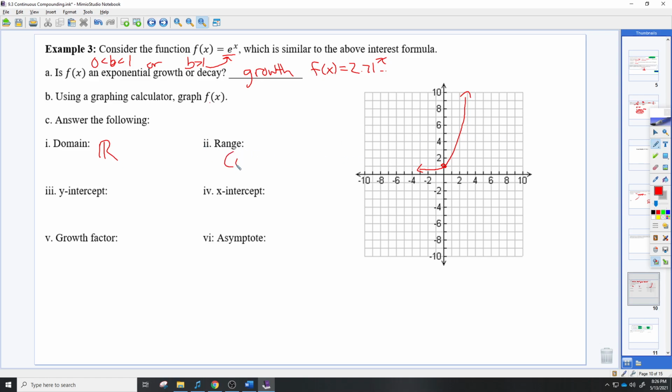Range, it doesn't touch 0, so it's 0 to infinity. The y-intercept, that also has not changed. The number out front here, if you don't see it, is 1, so it goes through 0, 1. I'll just say 0, 1. Growth factor, that is your base value here, which would be e. Or you could say the 2.71 ... X-intercept, there is none. Like all other exponential functions, there's no x-intercept. And the asymptote would be at the x-axis, where it does not touch. All this stuff is very familiar, very similar to before.